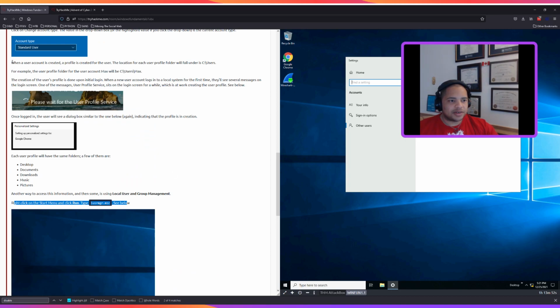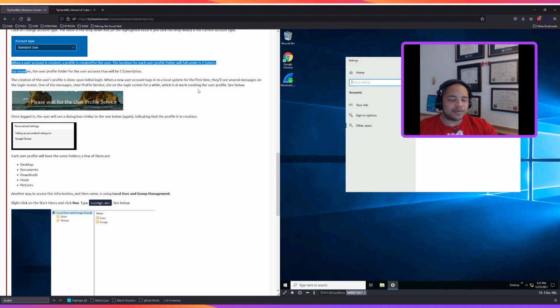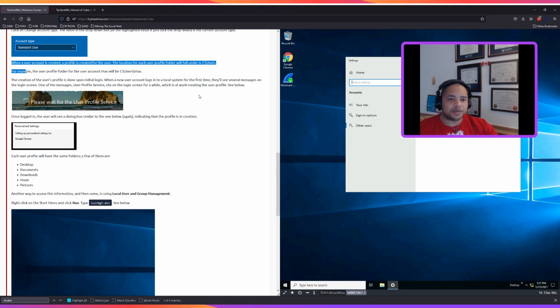All right, so when a user account is created, a profile is created for the user. The location for the user profile will fall under C:\Users. For example, the user profile folder for the user account Max will be C:\Users\Max. Hey, I just talked to a Max. All right. The creation of the user's profile is done upon initial login.